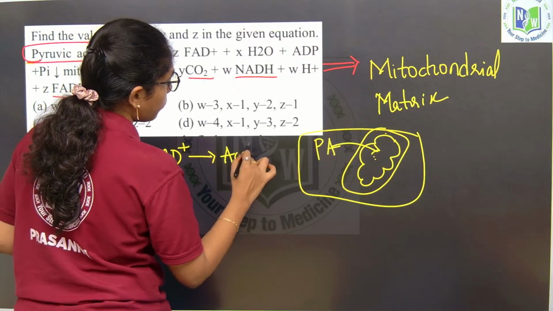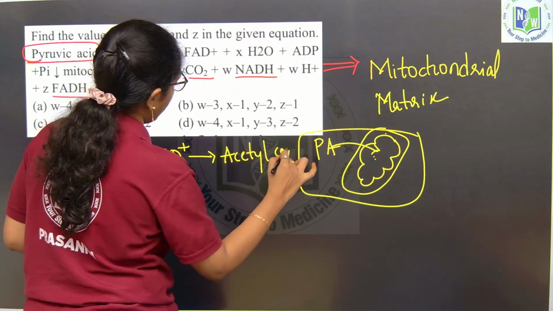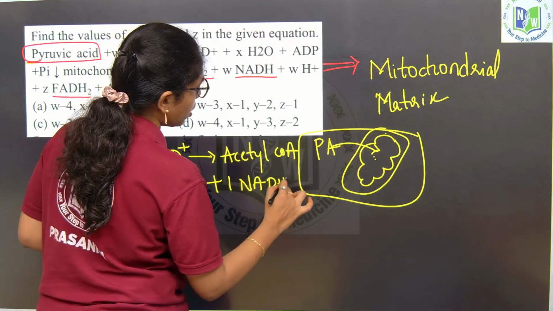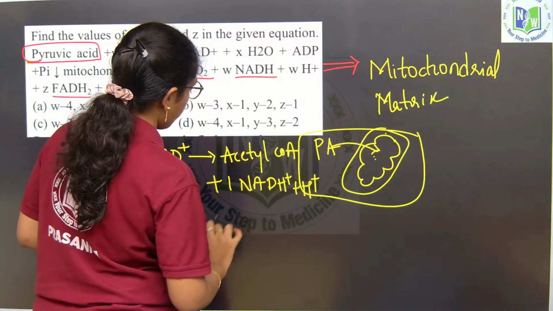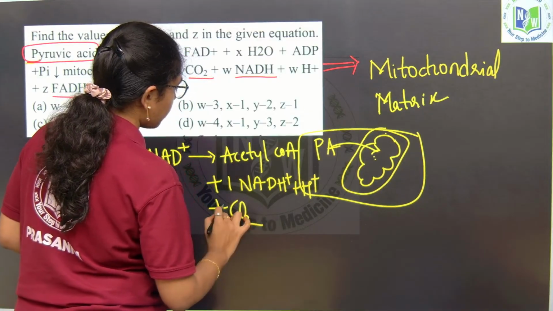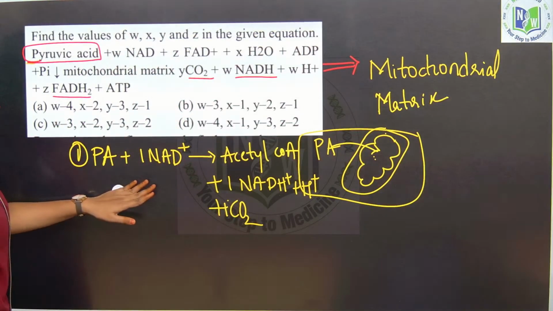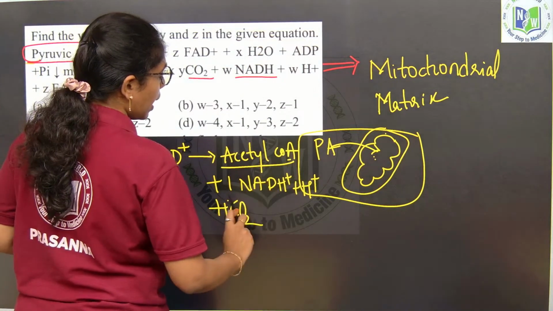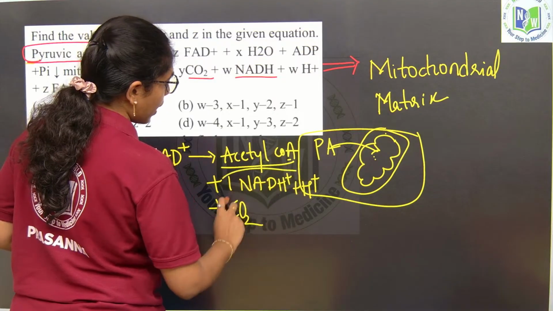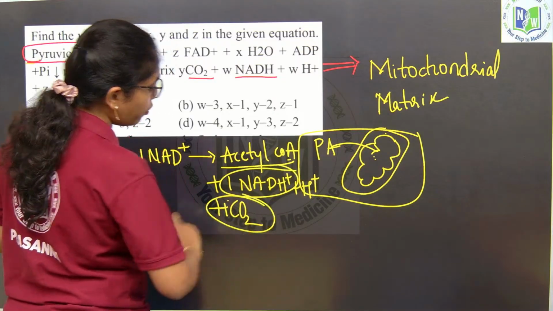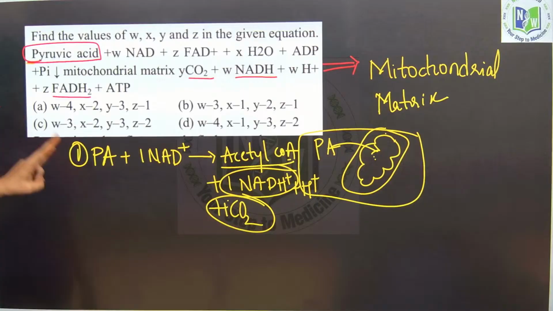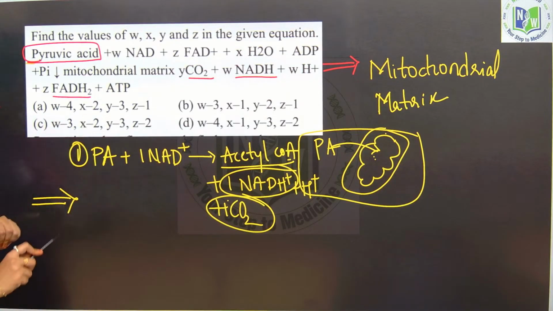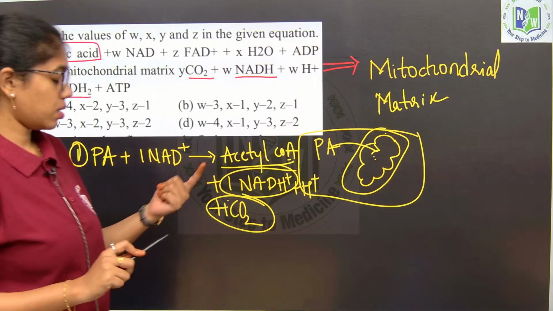Acetyl CoA and 1 NADH is released out and one molecule of carbon dioxide will be released out. This is about what? The link reaction, where it is forming acetyl CoA and one molecule of NADH and one molecule of carbon dioxide.